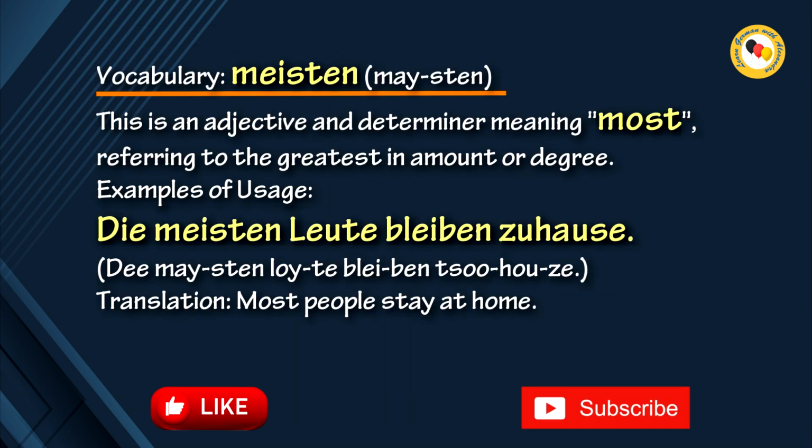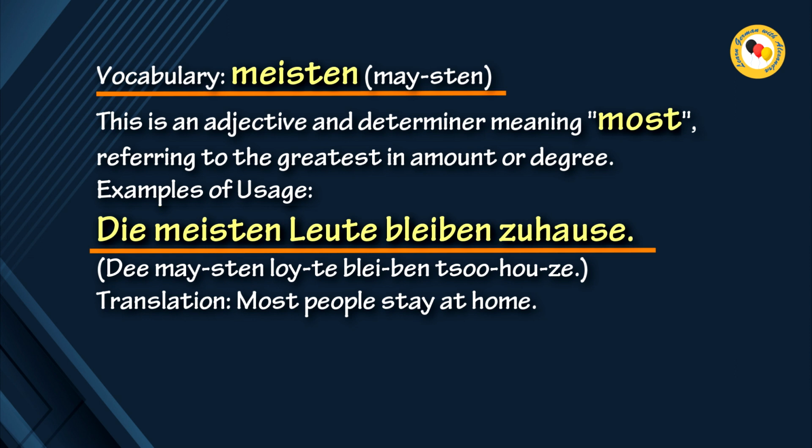Vocabulary. Meisten. This is an adjective and determiner, meaning most, referring to the greatest in amount or degree. Examples of usage: Die meisten Leute bleiben zu Hause. Translation: Most people stay at home.